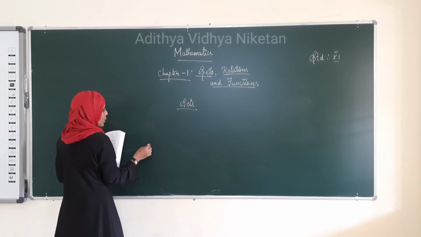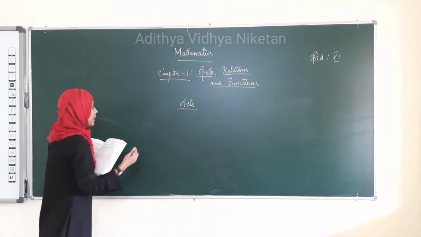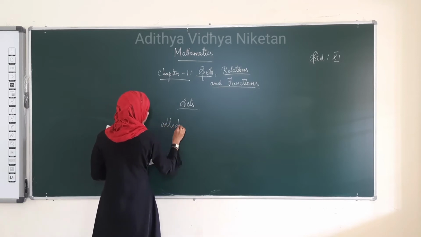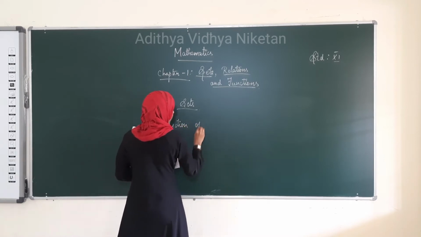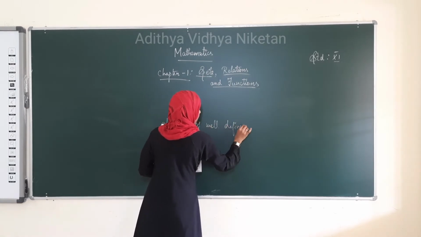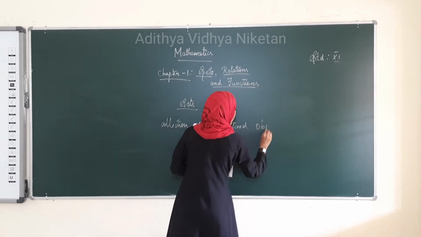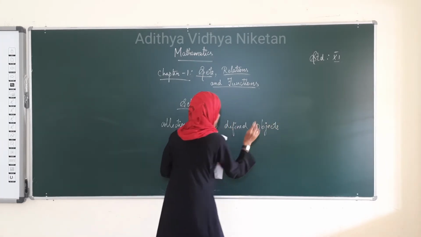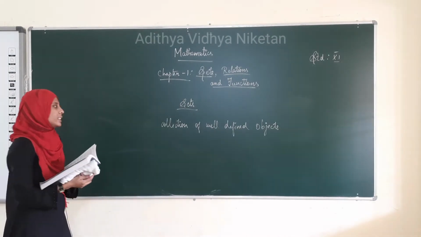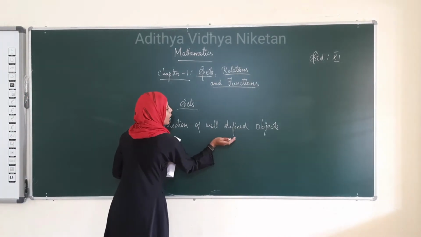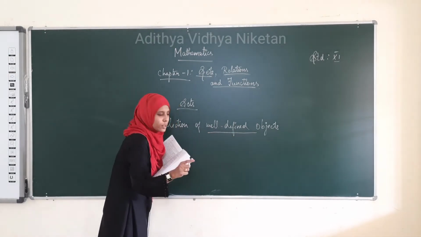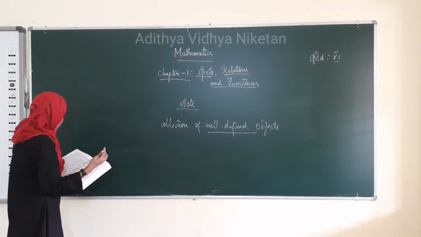The common definition of set that has been stated to us is, a set is a collection of well-defined objects. This is the definition of set that has been taught to us from the earlier classes. The important thing is the object should be well-defined. See here, in your book they have given 2 examples.